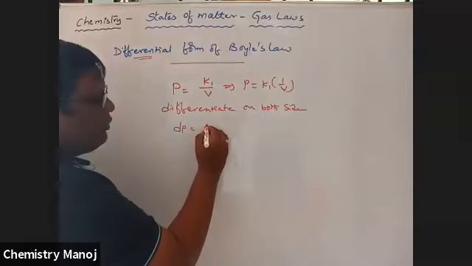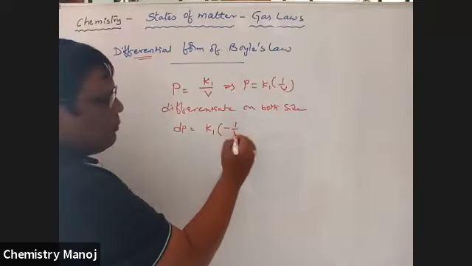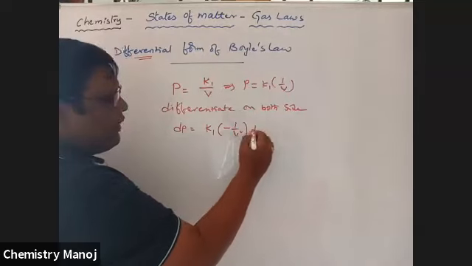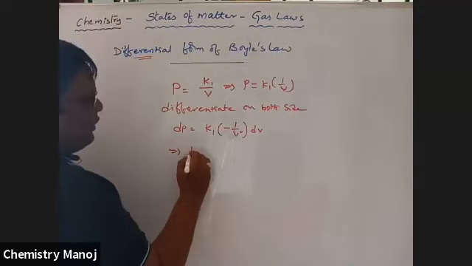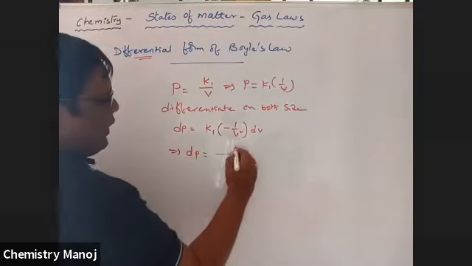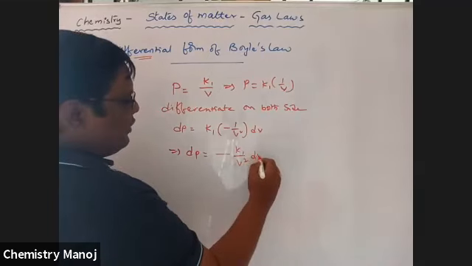That is K1 into minus 1 by V square into dV. So that implies dP is equal to minus K1 by V square into dV.